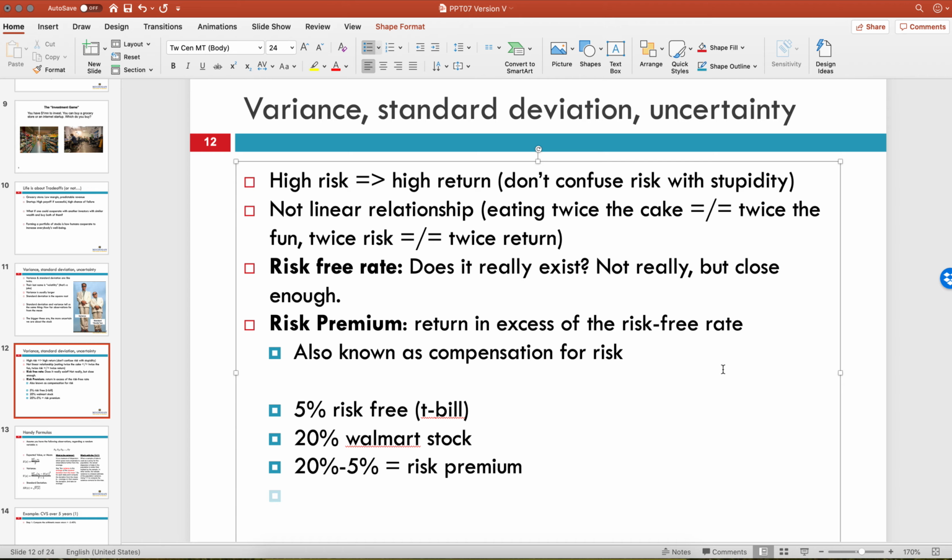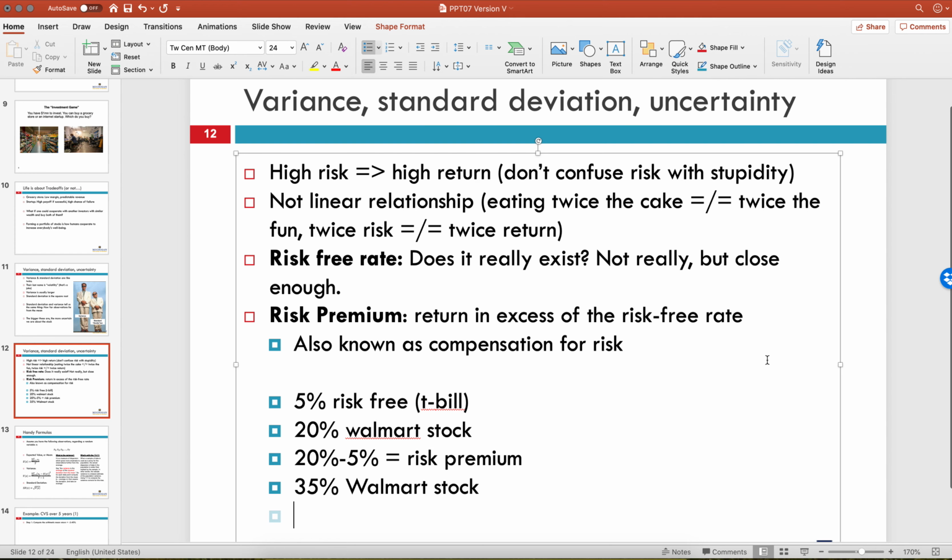If things suddenly got riskier in the economy, like they have this week, and the price of Walmart goes down, well, that means that Walmart stock might have a 35% expected return, and therefore the risk premium is going to be 30%. And again, this would never happen.